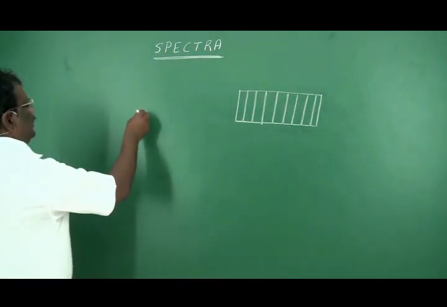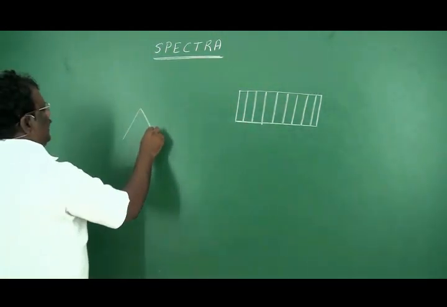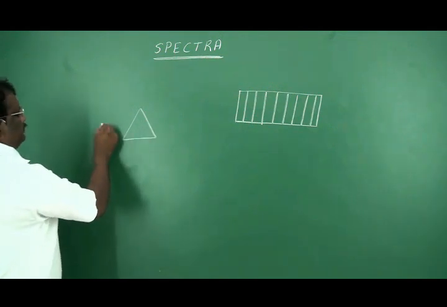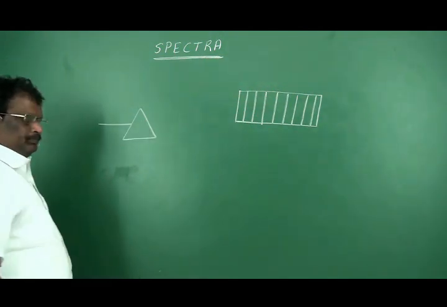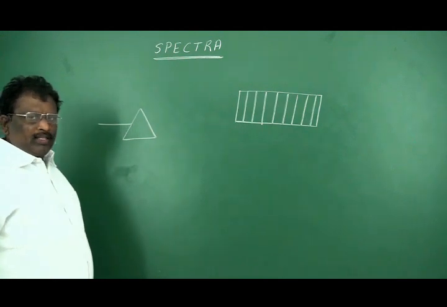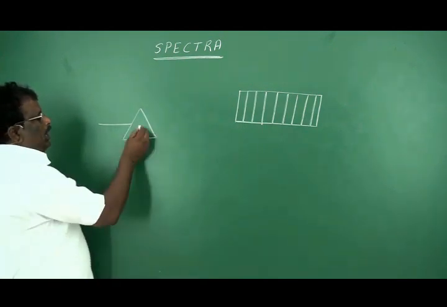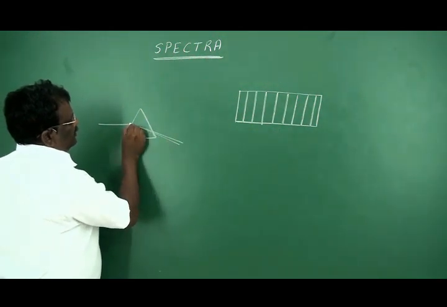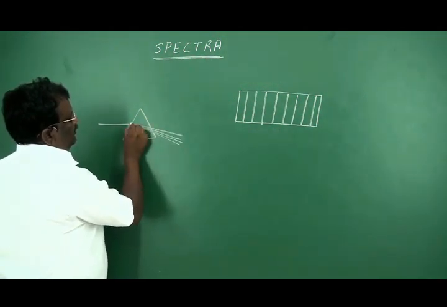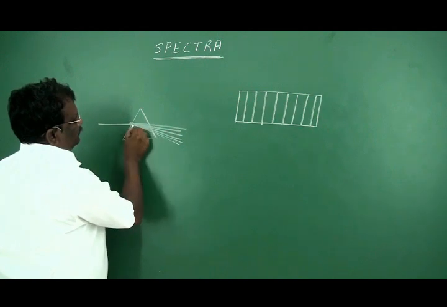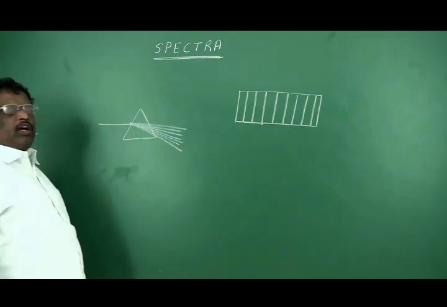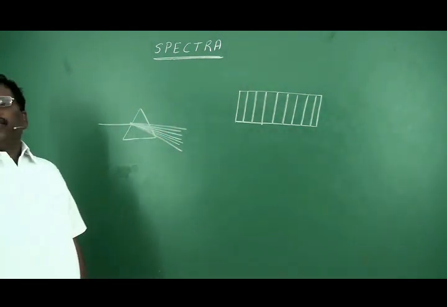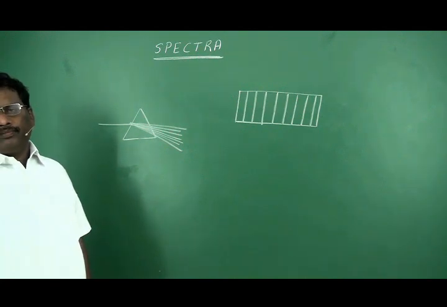When a white light is allowed to pass through a prism or a grating slit, when this light emits out of the prism, it is split up into 7 colors. This phenomenon is called dispersion of light.